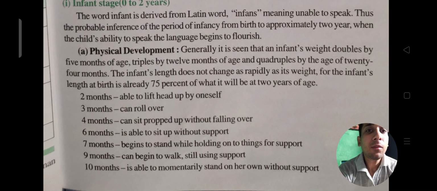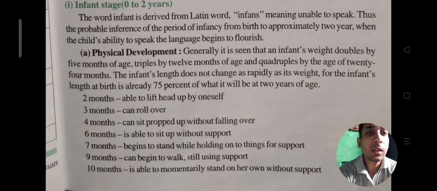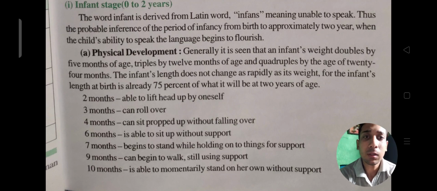Thereafter we will see the different criteria. At 2 months they are able to lift the head up by themselves, at 3 months they can roll over, at 4 months they can sit propped up without falling over, and at 6 months they are able to sit up without support. After 7 months they begin to stand while holding on to things for support, after 9 months they can begin to walk still using support, and after 10 months they are easily able to momentarily stand on their own without support.